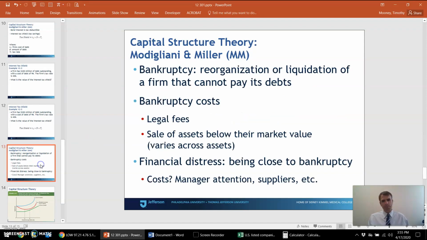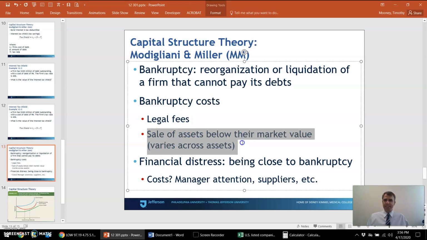When a firm can't pay its debts, it goes bankrupt. In real life, more leverage is associated with a higher probability of bankruptcy. And when a firm goes bankrupt, creditors like bondholders take control of a corporation from shareholders. And in real life, there are costs associated with that. Attorneys get paid a lot of money to work on bankruptcies. If a firm has to liquidate its assets in connection with going bankrupt, there's usually a big loss of value.